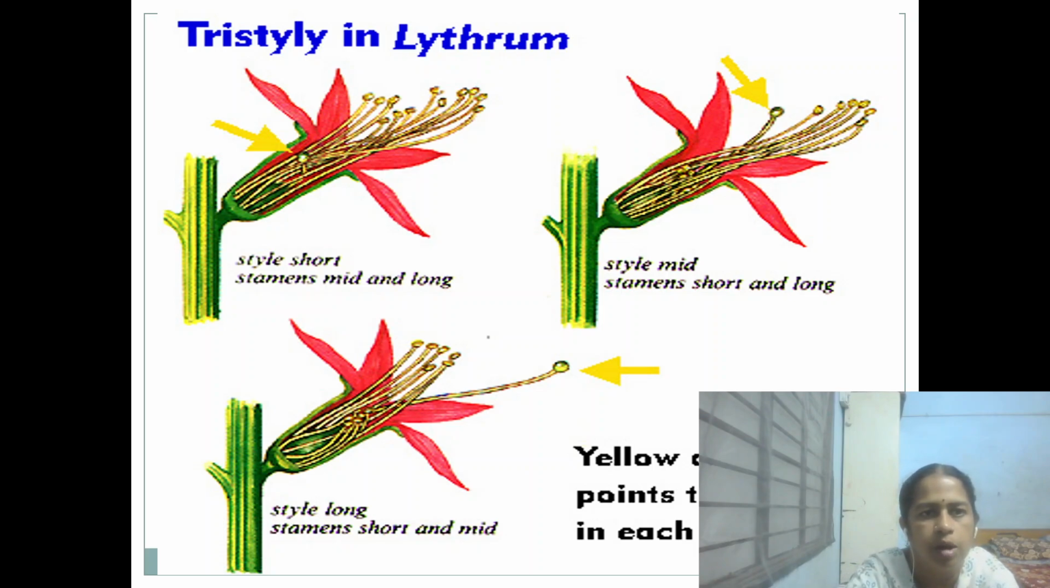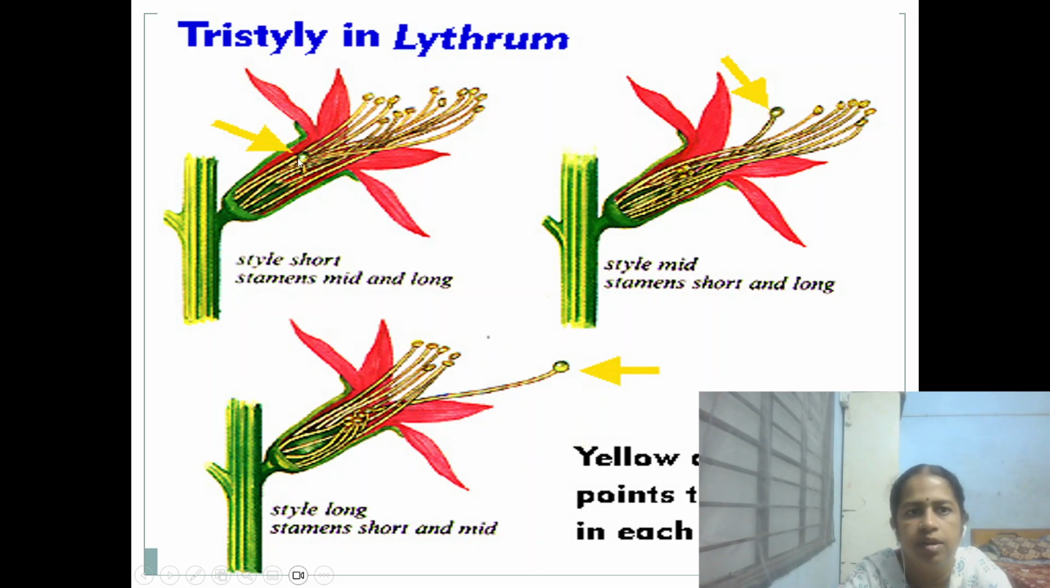The yellow arrow points out the style, that is, the short style with long and medium anthers, the medium style with the short and long anthers, and the long style with the short and medium anthers. So, the compatibility will be there only between the long style and the long anthers, the medium style and the medium anthers, and the short style and the short anthers.